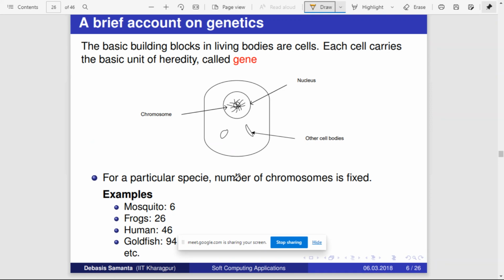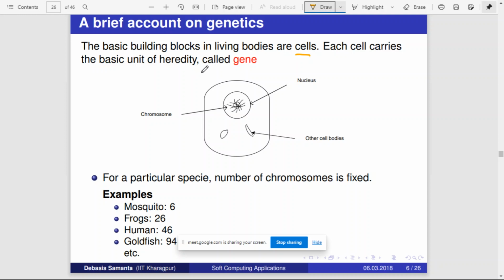Let us have a brief intro to genetics before getting into genetic algorithm. Genes are the basic building block of the human body. In living beings, the basic building block is the cell.